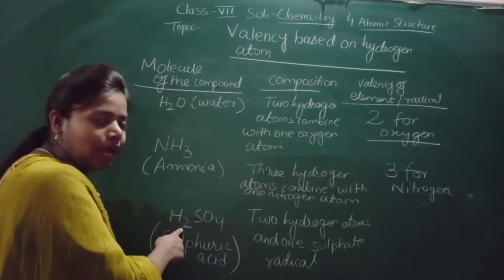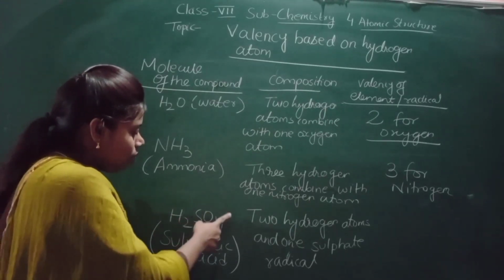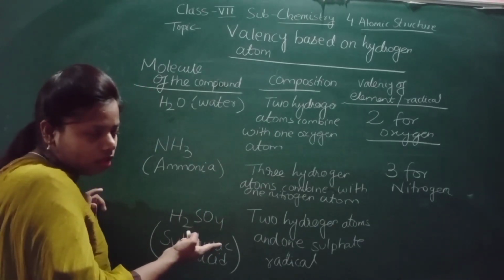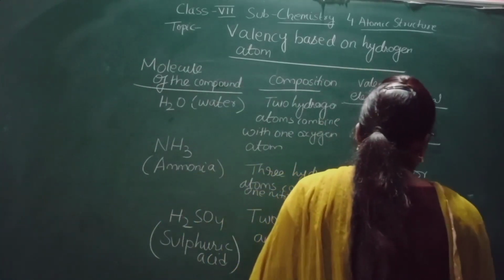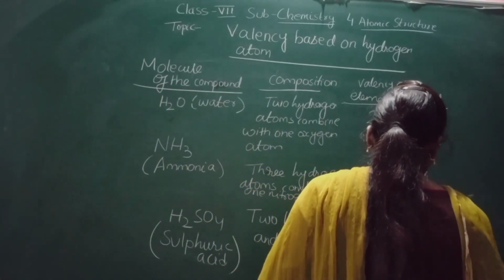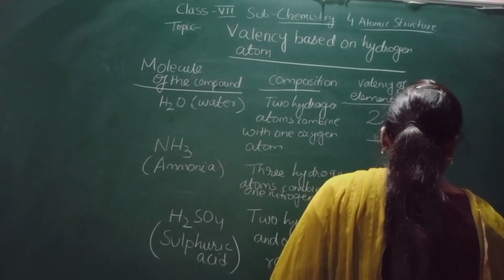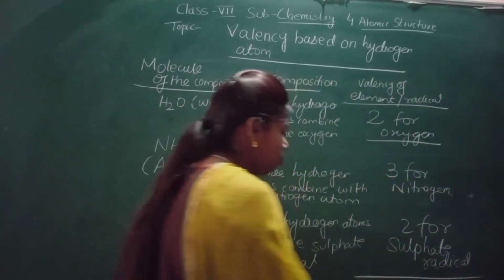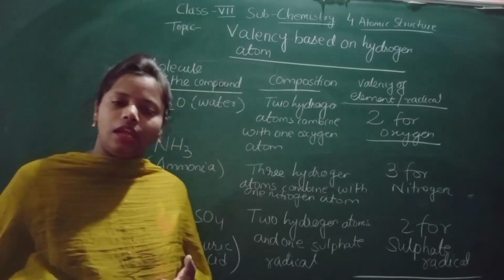So how many hydrogen atoms have combined? 2 hydrogen atoms. That means the valency of this radical will be 2. What will be the valency? 2 for the sulfate radical. I hope you have understood how to derive the valency based on hydrogen atoms.